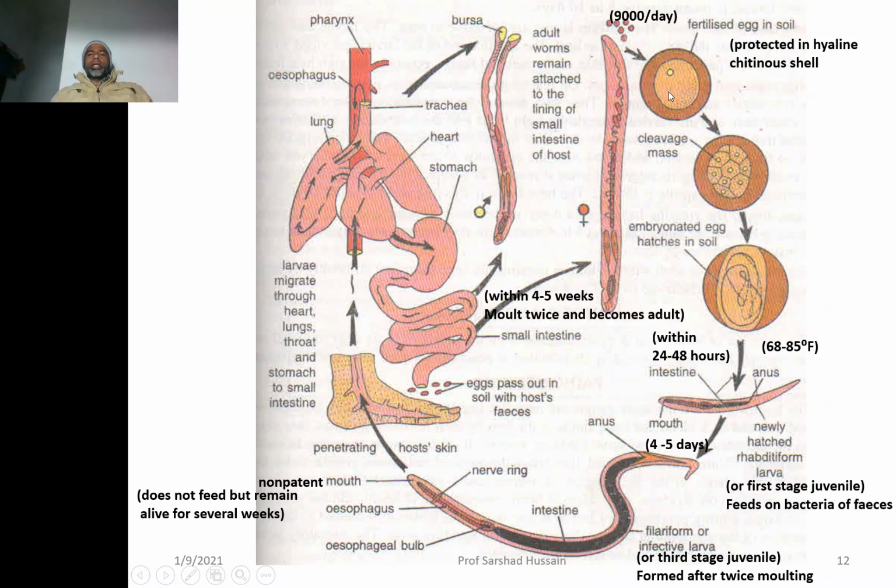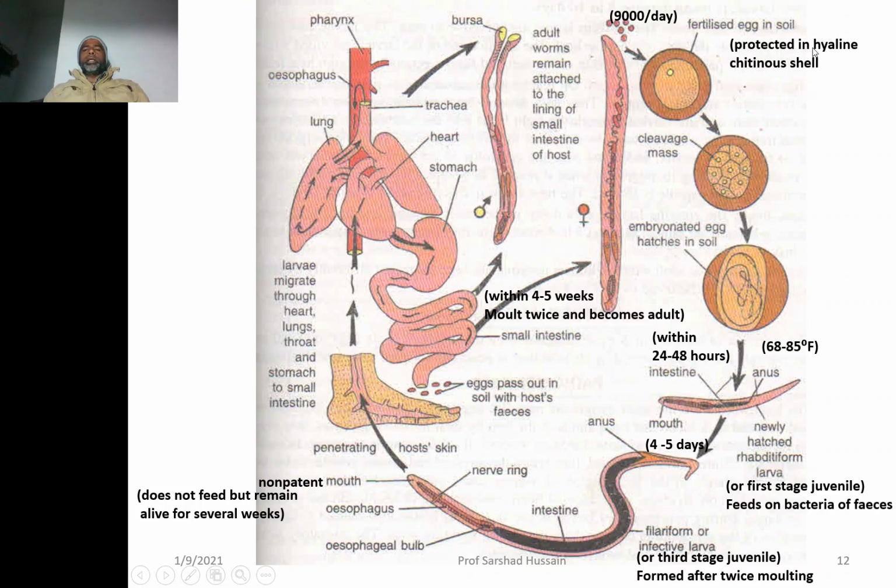Now, once the fertilization has taken place, the fertilized eggs are excreted out, because all this has happened in the intestine of the human being. They are excreted out along with the feces. So, if the defecation is done on the ground, then they will come in contact with the soil. These eggs are the fertilized egg, or you can say zygote also.